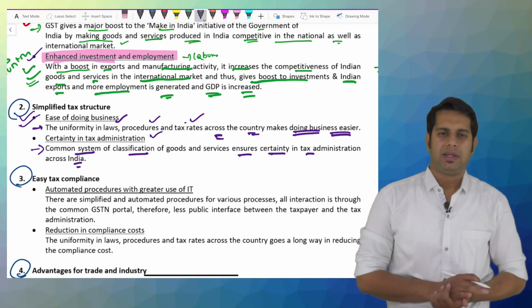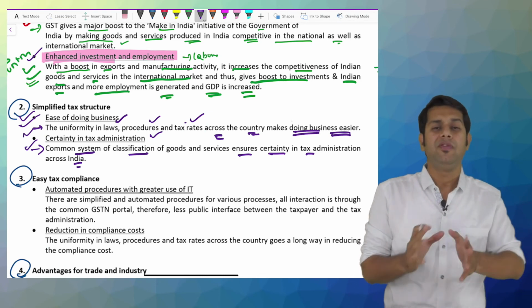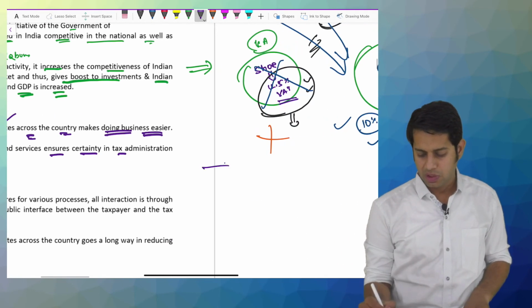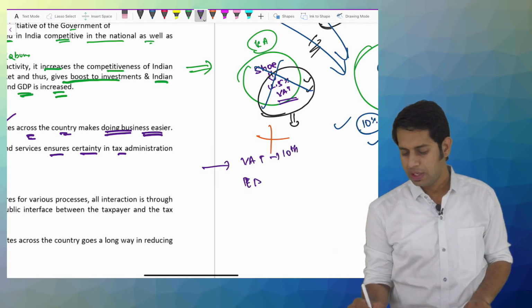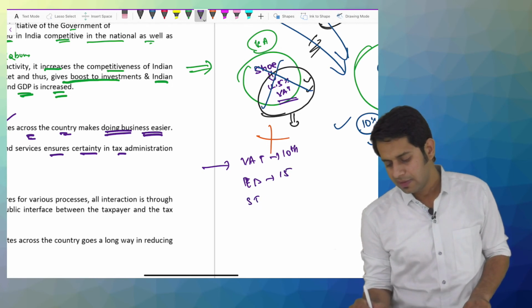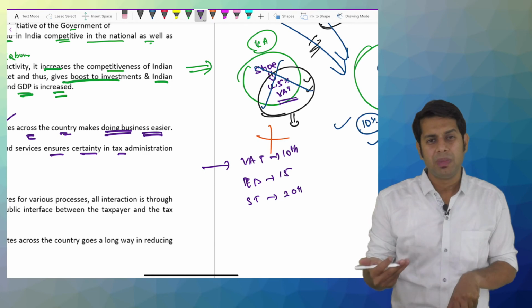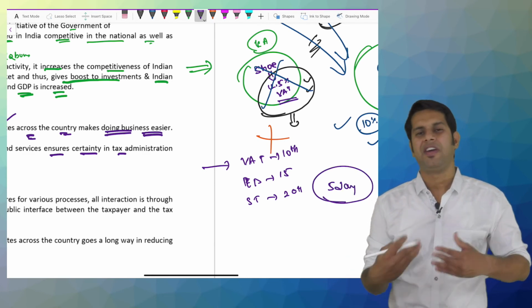Ease of doing business. Let me give an example. Before, we had to follow different laws. Before, for compliance procedure, VAT return you should file by 10th, then file excise duty return by 15th, then file service tax return by 20th. So a person who was doing business, in a month, some 5 days, he was only busy filing returns.